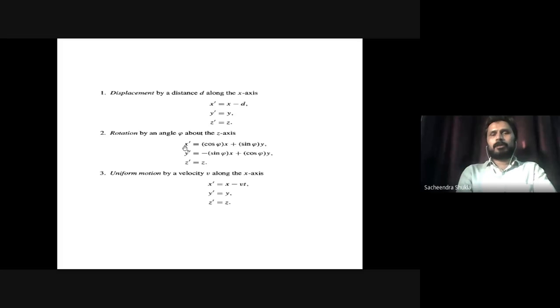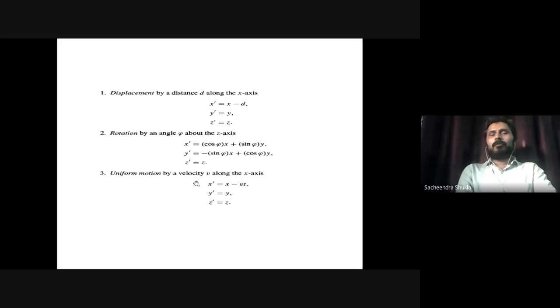Similarly, let's talk about rotation, by an angle phi. If the two coordinate systems are related by rotation by an angle phi, then the coordinate system x prime, y prime, z prime is related to the original coordinate system x, y, z in this form. So x prime is cos phi x plus sin phi y, y prime is minus sin phi x plus cos phi y, z prime is z.